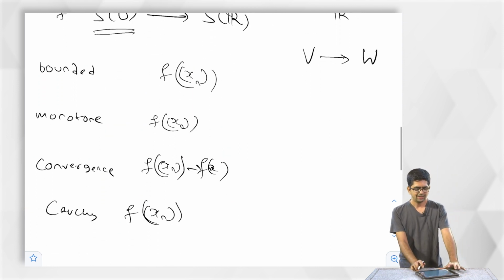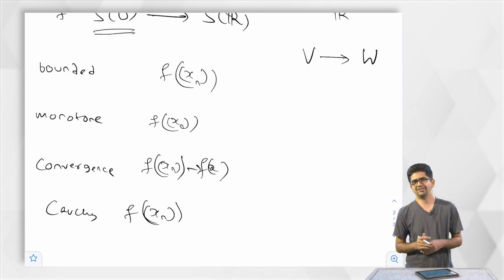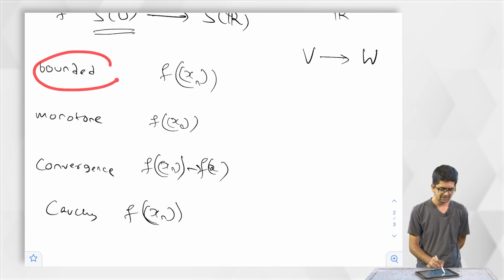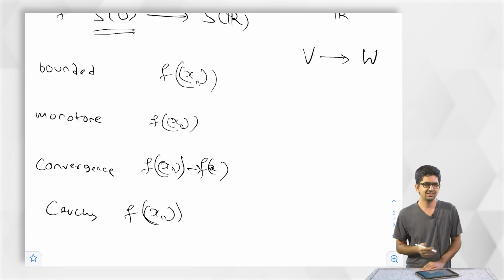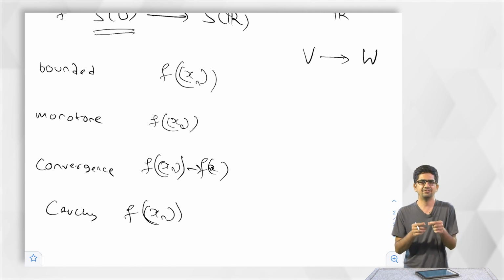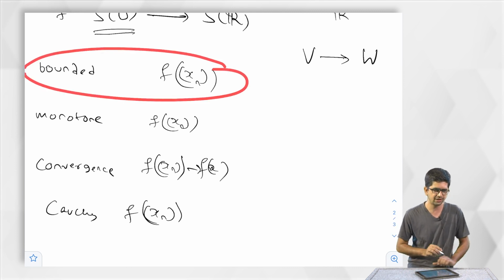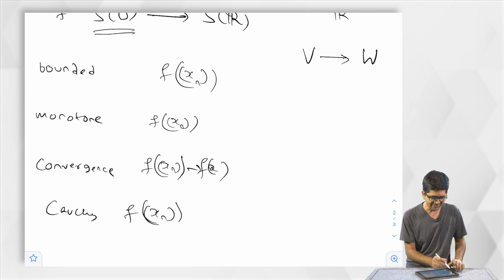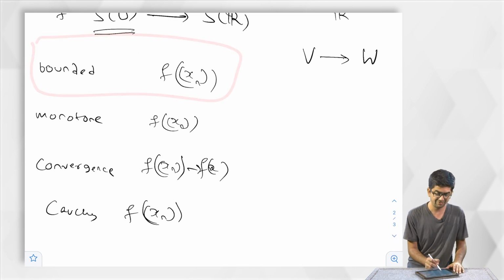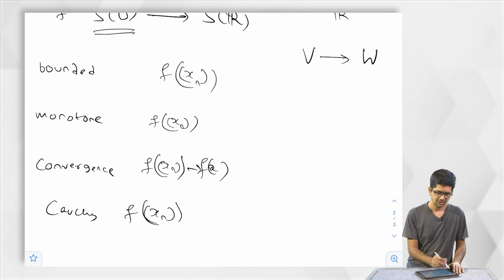Now let us recall these properties first. We have already mentioned that boundedness is actually ignoring the real structure of the sequence, in the sense that 2 sequences may have the same bound, but one of them is convergent and the other is not convergent. So boundedness is not a good candidate to spend time on, at least for now. So let us keep this aside. We will be interested in this kind of function also, but for now let us keep this aside.